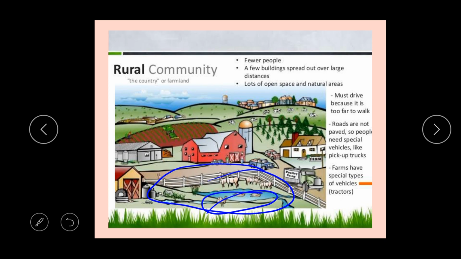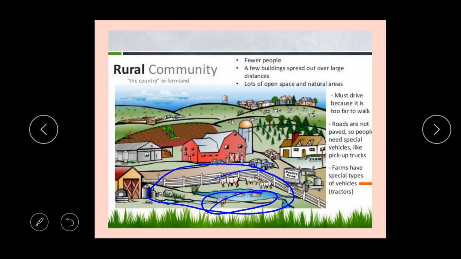And like I said, it has fewer people and few buildings, which are also spread out. Buildings are not put together like you can see them in an urban community, okay? And also, there are a lot of spaces but fewer people.